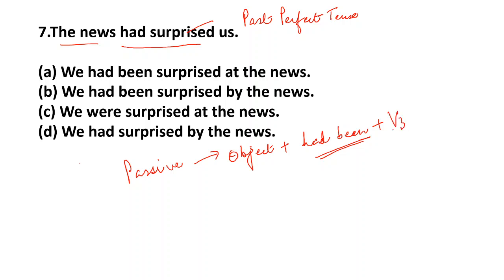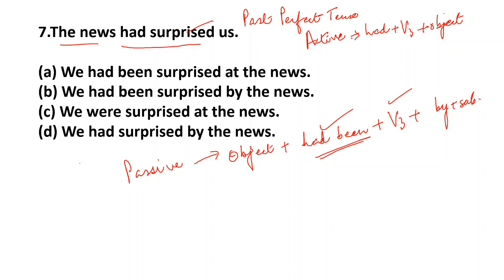Had been will also be there, and V3 will be there. Plus by, of course, and plus subject. Very clear? And in the active voice, what happens? In the active voice, it's very simple in the past perfect tense. Had will be there, plus V3 will be there, plus object will be there.